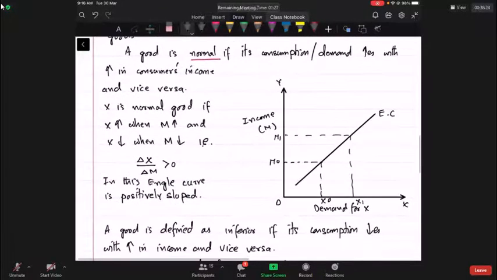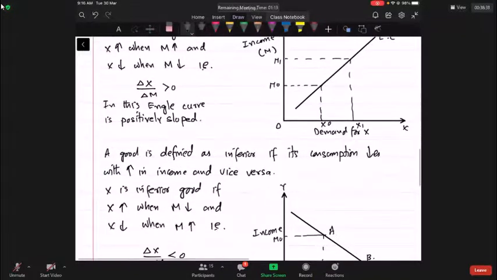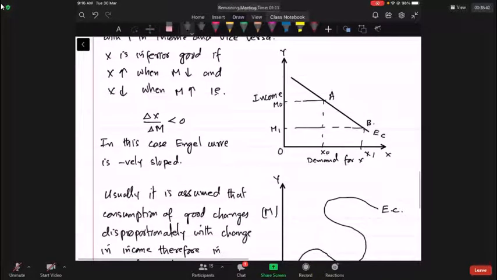The shape of the Engel curve depends upon whether the commodity is normal or inferior. If the commodity is normal, its consumption increases with increase in income and decreases with decrease in income. Therefore, the Engel curve is a positively sloped line. On the other hand, if the commodity is inferior, then with increase in income, consumption decreases, and with decrease in income, consumption increases. So in that case, the Engel curve turns out to be a negatively sloped line.